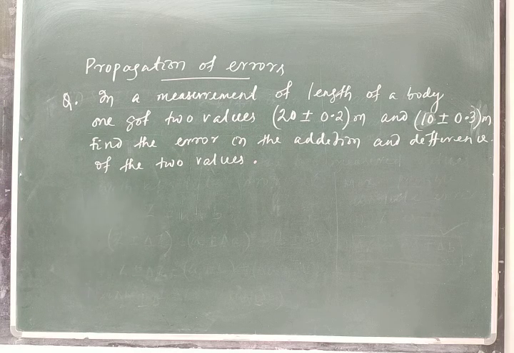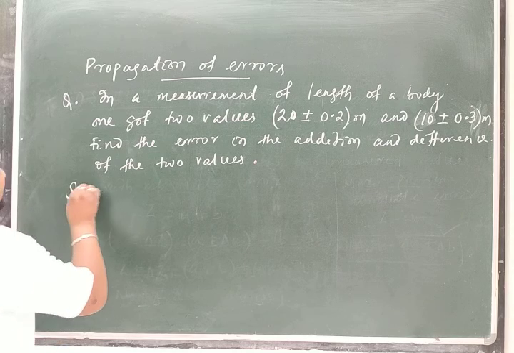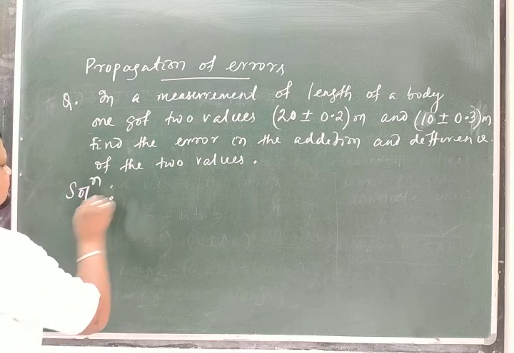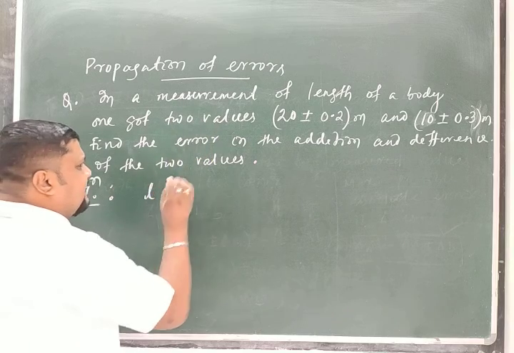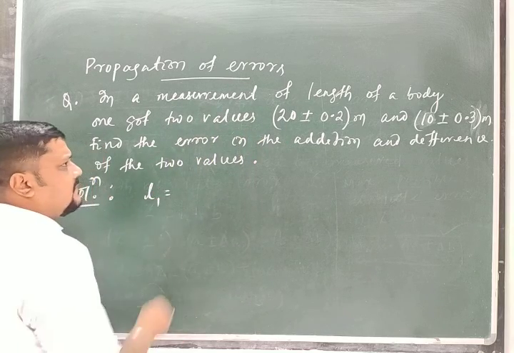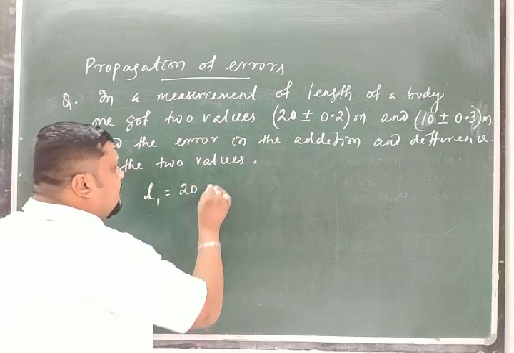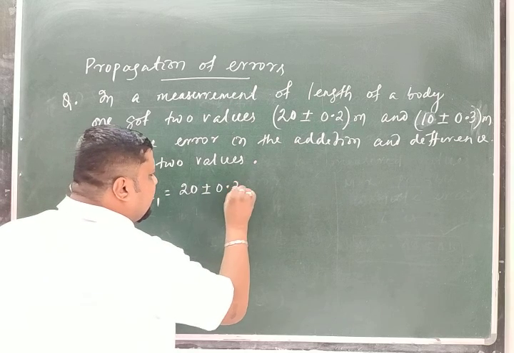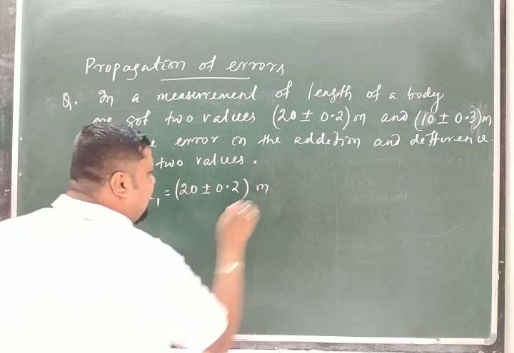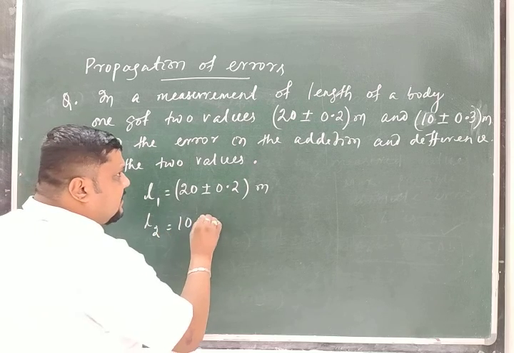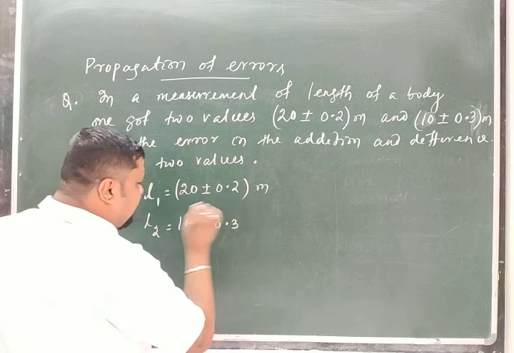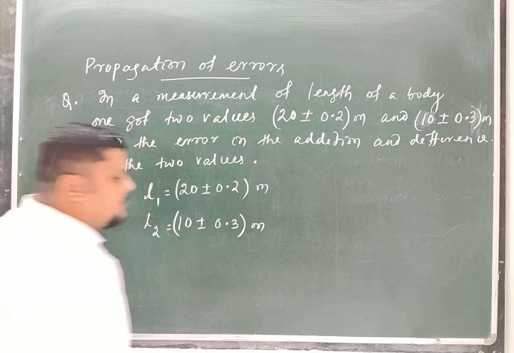Now let me write the solution. As you know, let me write the length. L1 is 20 plus or minus 0.2 meter and L2 is equal to 10 plus or minus 0.3 meter. Got it?